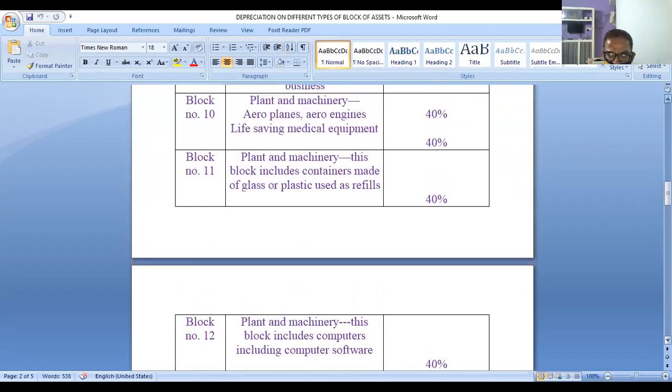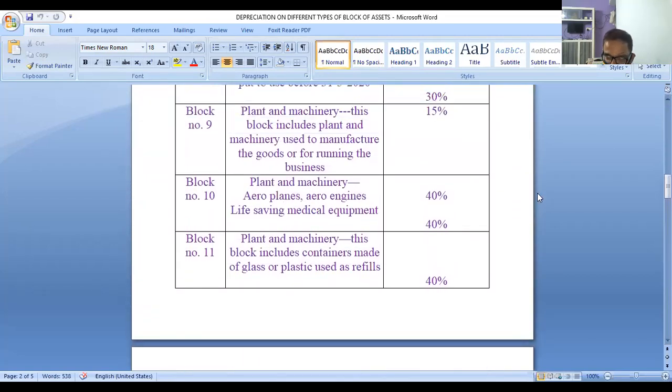Next, again there are many more at 40%. You can easily remember that. It may be aeroplanes or aero engines or life-saving medical equipment. You have to calculate 40%. It can be aeroplanes, aero engines, or life-saving medical equipment, you have to calculate 40%. And if it is containers made of glass or plastic used as refills, refill containers made of glass or plastic, 40%. That you can remember like that.